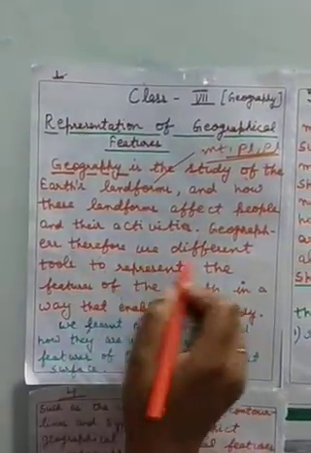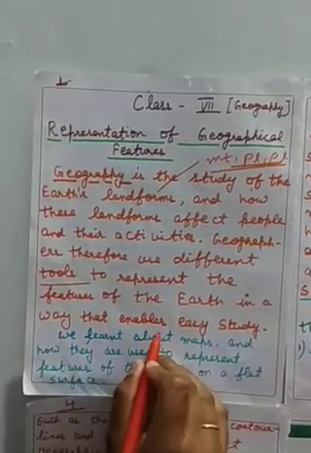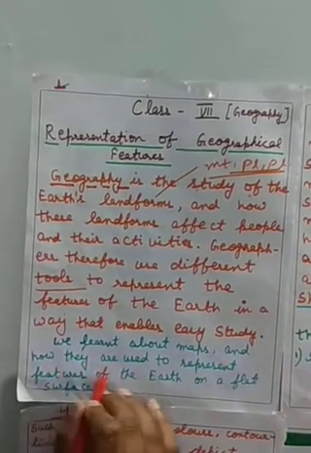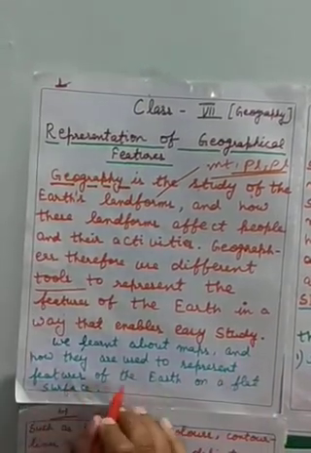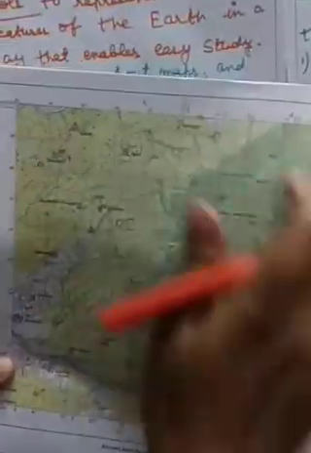Geographers therefore use different tools to represent the features of the earth in a way that enables easy study. We learned about maps and how they are used to represent features of the earth on a flat surface. Till now we have studied about political maps and physical maps in the previous classes. Now in class 7 you have to study about the topographical map. This is the topographical map.